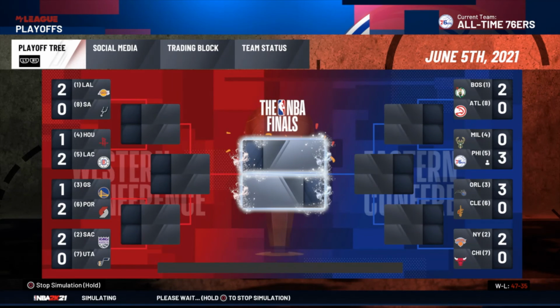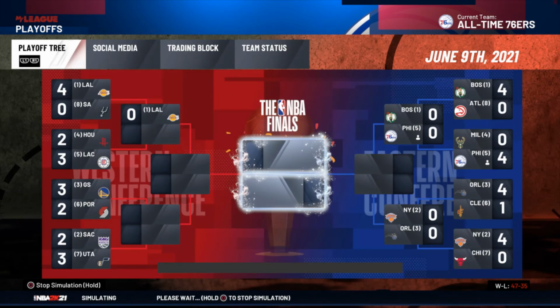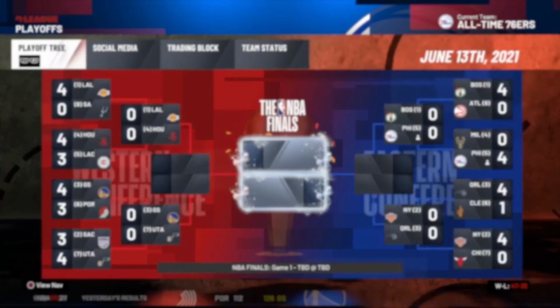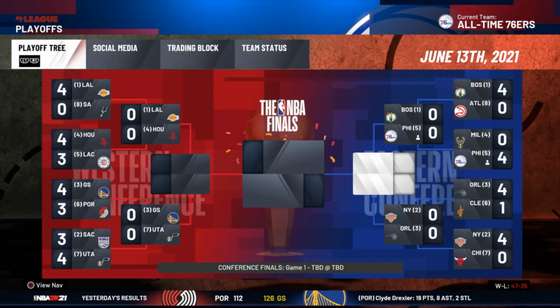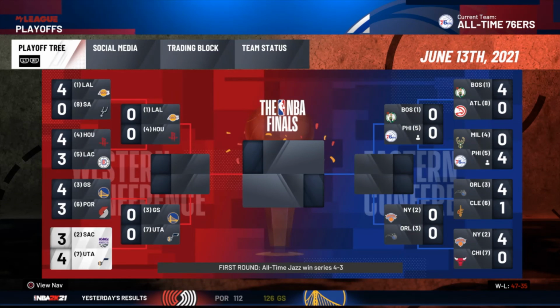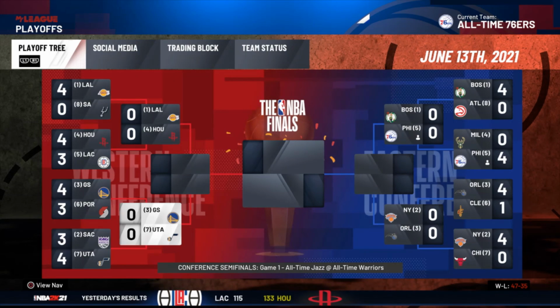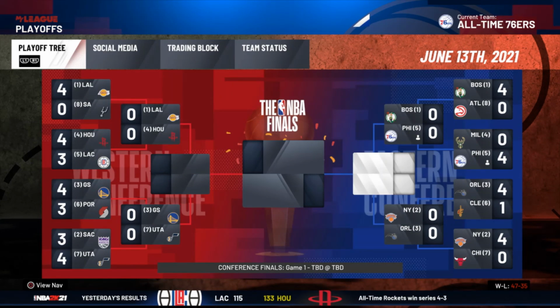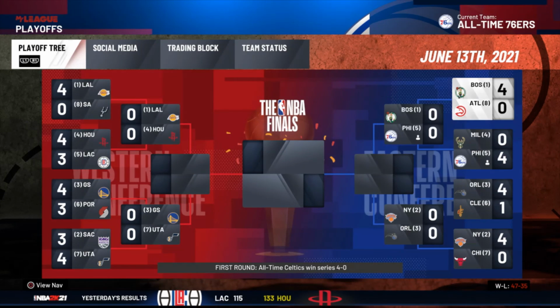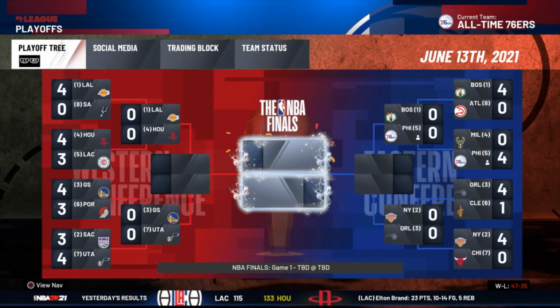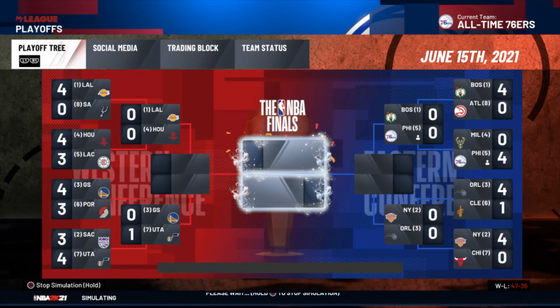We'll see the playoffs. So, first round, the Sixers through, shocking the Bucks. Apart from that, in that section, no shocks really. Only the 4 seed beating the 5 seed. But in the Western Conference, the 7 seeded Jazz knocking out the 2 seeded Sacramento Kings. In the second round,